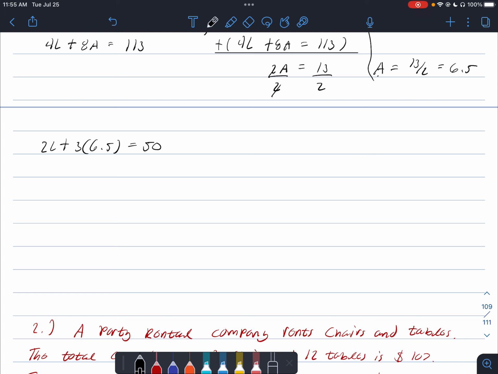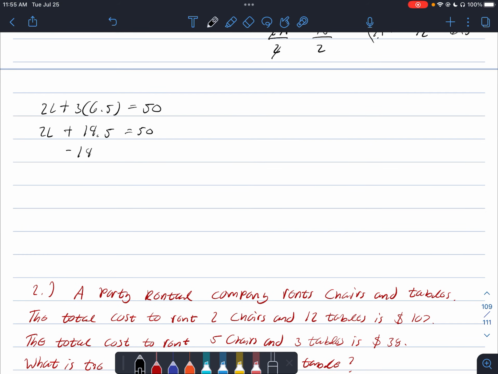We can do this in our heads or use a calculator. 3 times 6.5 is 19.5, so we get 2L plus 19.5 is equal to 50. We take 19.5 away from both sides, and we get that 2L is equal to 30.5.